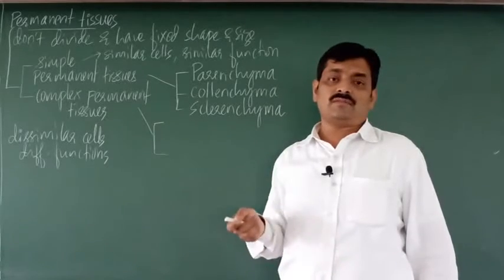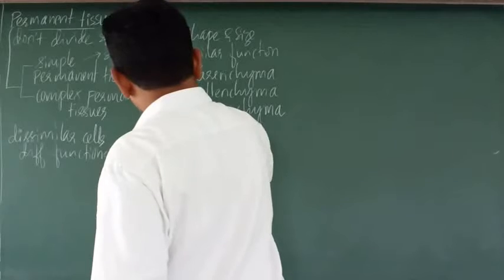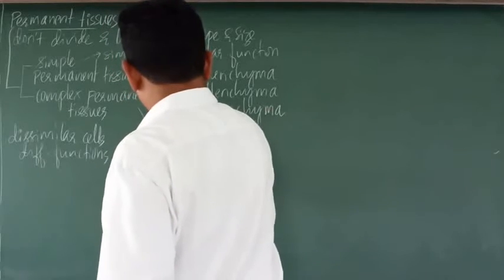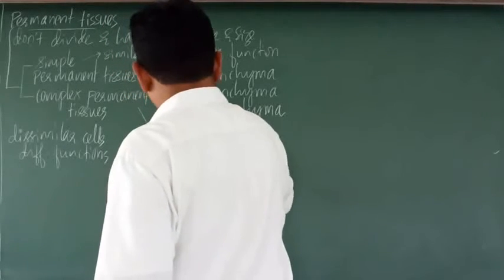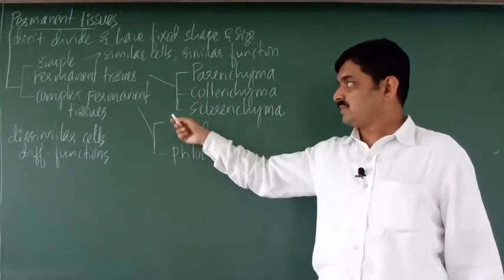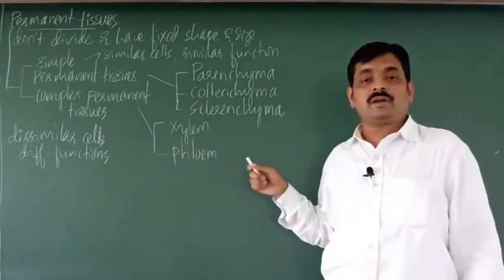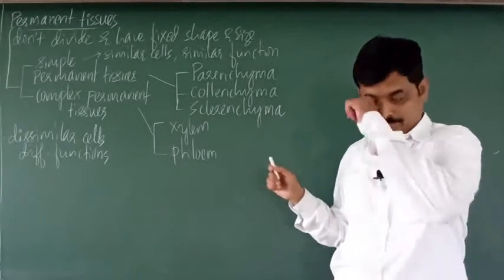The types of complex permanent tissues are xylem and phloem. So xylem and phloem are the two types of complex permanent tissues.